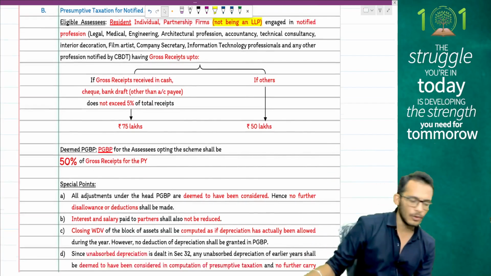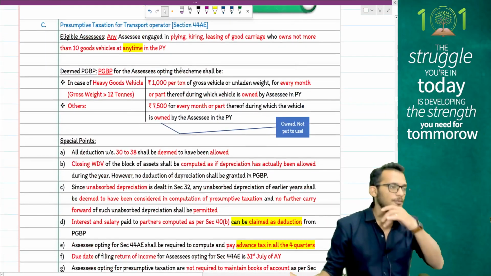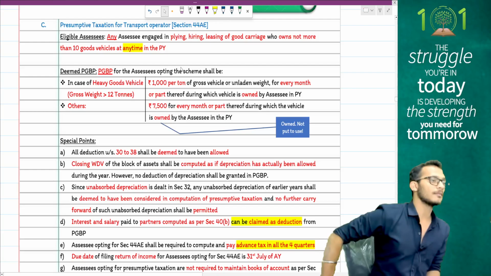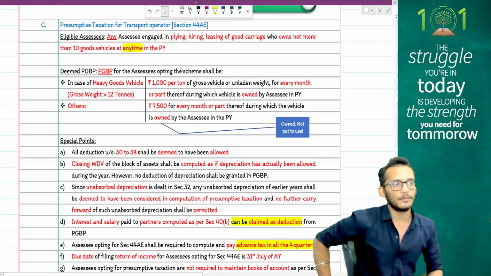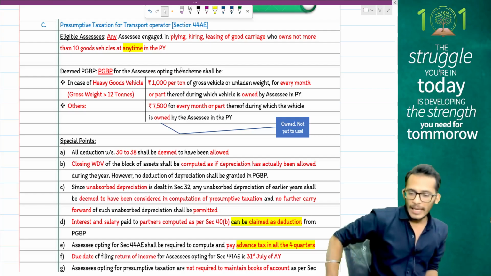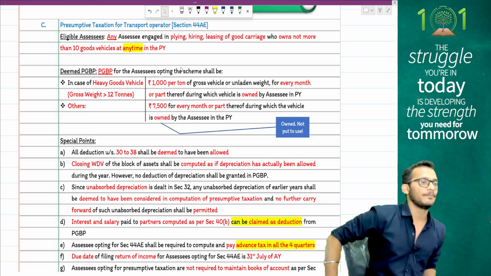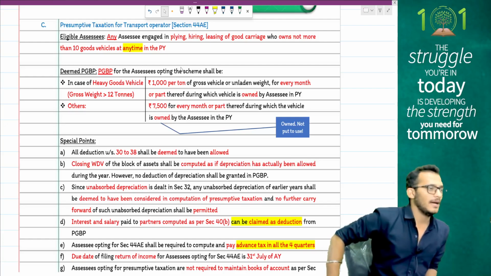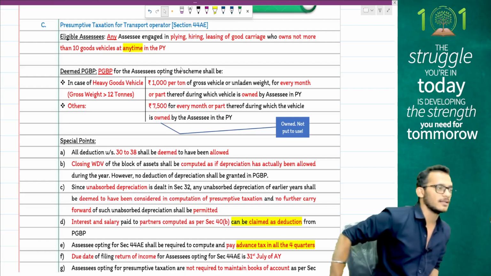Yes, if you are going under presumptive taxation for transport operators having vehicles not more than 10 at any time during the previous year, I will split your vehicles into heavy goods vehicles having a capacity of more than 12 tons, and other vehicles.